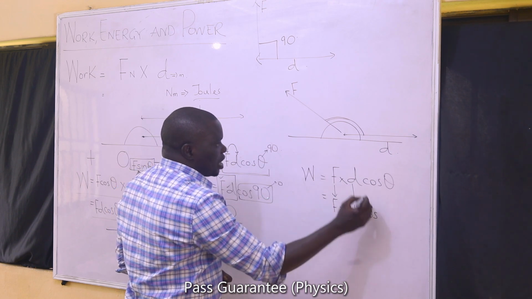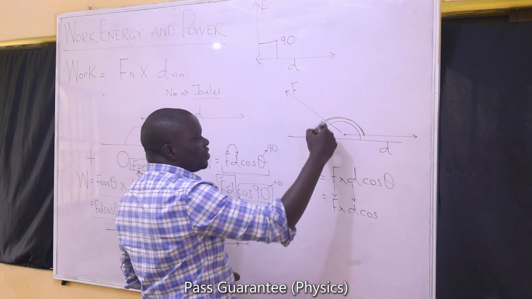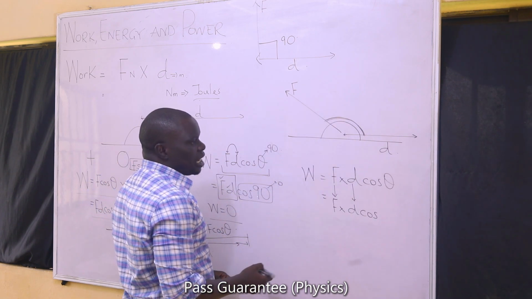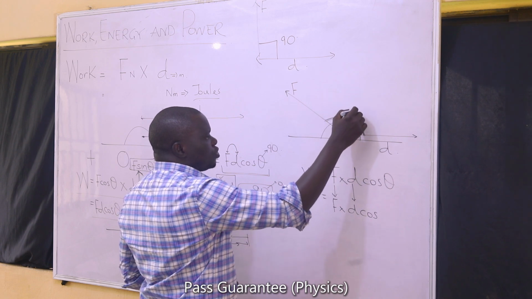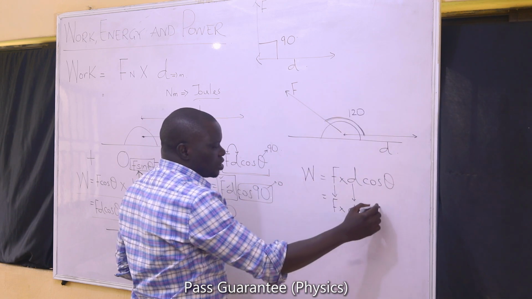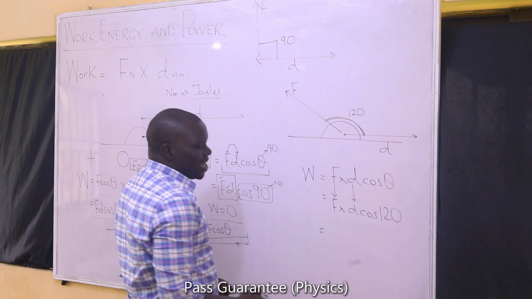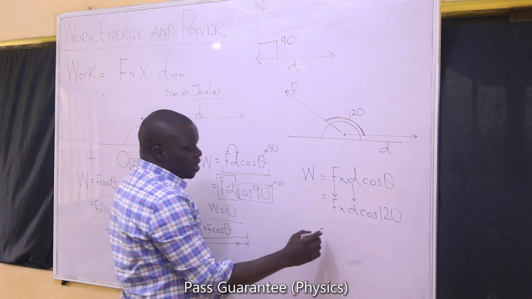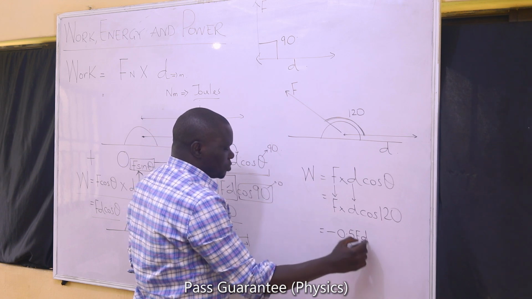From this diagram, I can say that the angle involved here has to be an obtuse angle, that is more than 90. Let us assume we use 120. By the time we put 120 into this expression, cos 120 is minus 0.5. We are going to have something that looks like minus 0.5 FD.